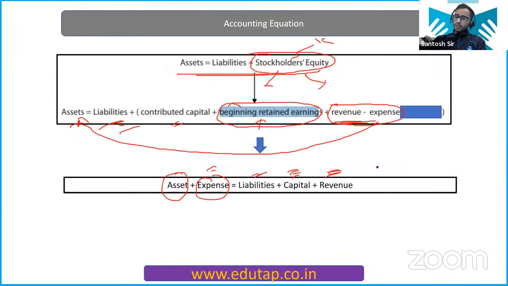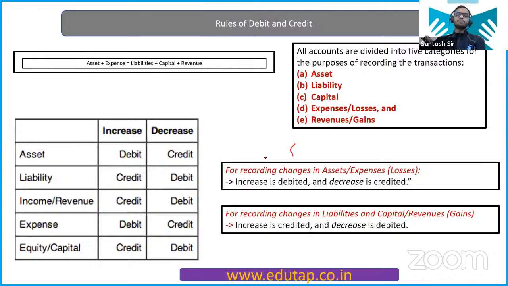Now from this equation, you must remember two things. Key: assets and expenses will behave the same way. Why I'm saying so? You will get to know. And liabilities plus capital plus revenue will behave the same way. So you need to remember this thing. Assets and expenses will behave the same way. The rest of the other things will behave the same way. Now how? Let me tell you how.